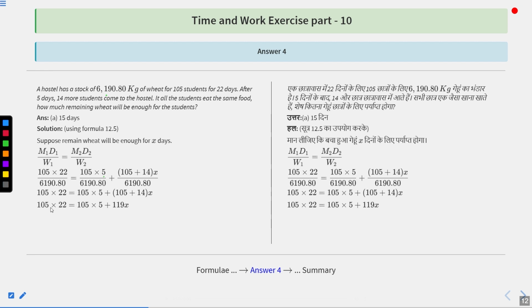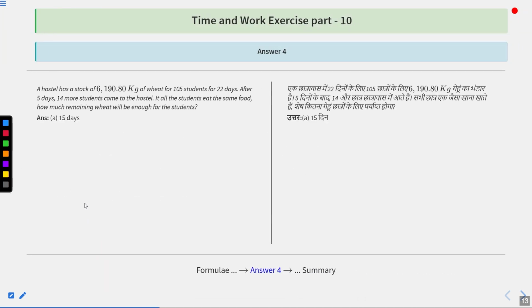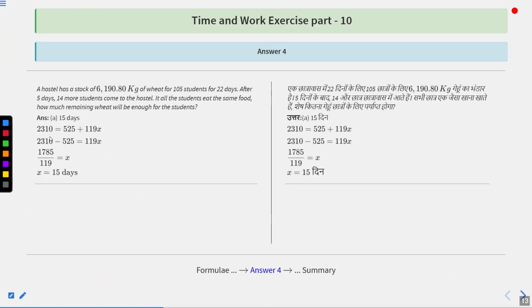That becomes 105 into 22 equals 105 into 5 plus 119x. Now, from this equation, we are going to find the value of x, that is 2310 equals 525 plus 119x. So x is equal to (2310 minus 525), that is 1785, upon 119, that is 15 days. So option number A is our correct answer.